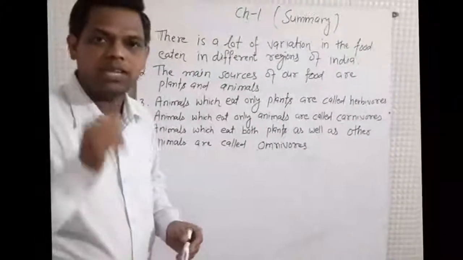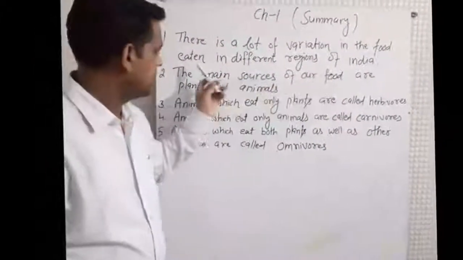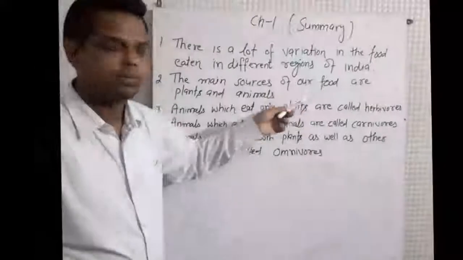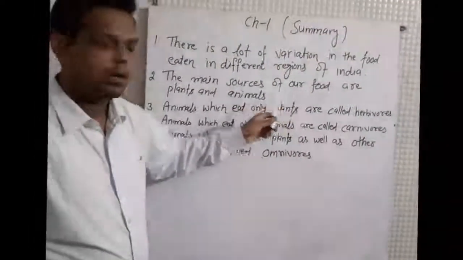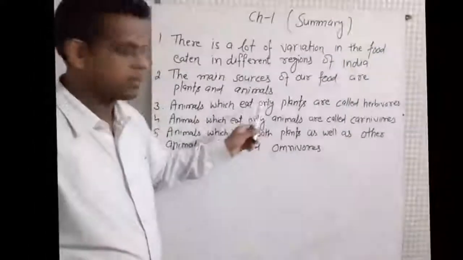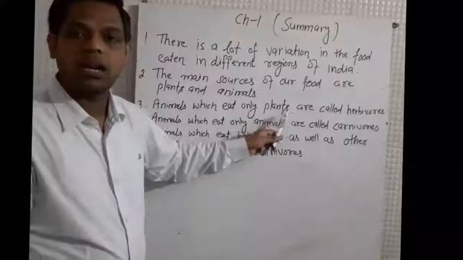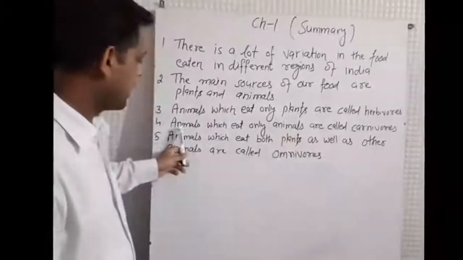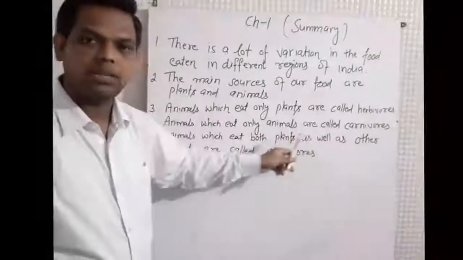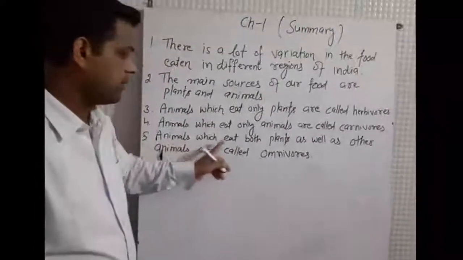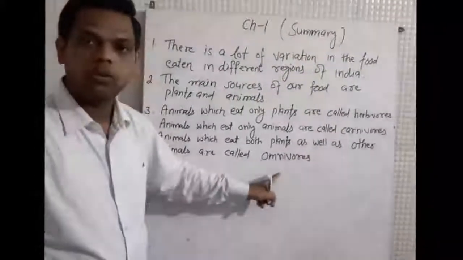Now, the summary of the chapter. There is a lot of variation in the food eaten in the different regions of India. Second point, the main sources of our food are plants and animals. Third point, animals which eat only plants are called herbivorous animals. Animals which eat only other animals are called carnivorous animals. And last point, animals which eat both plants as well as other animals are called omnivorous animals.